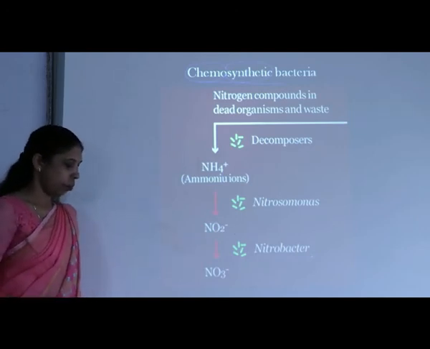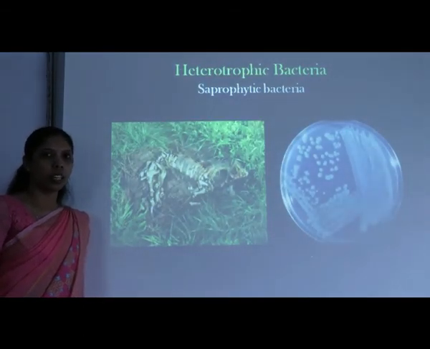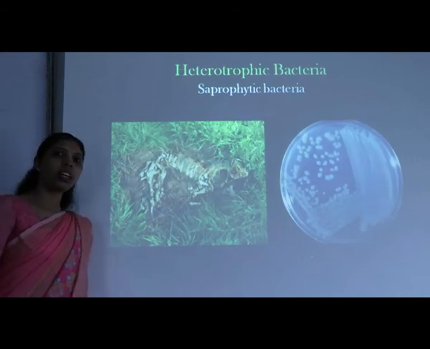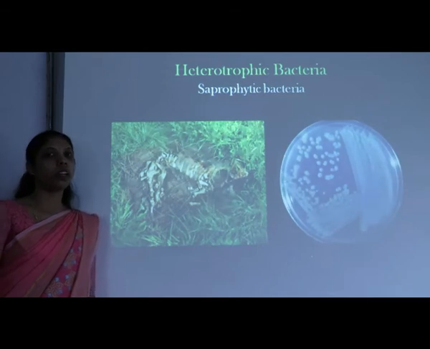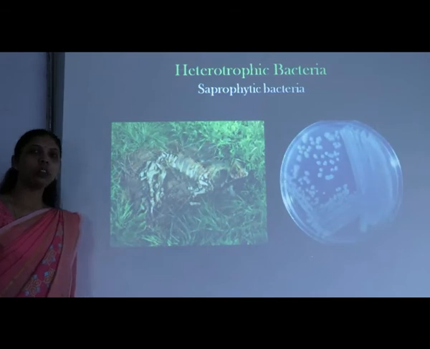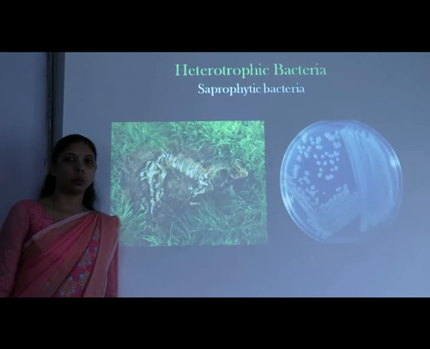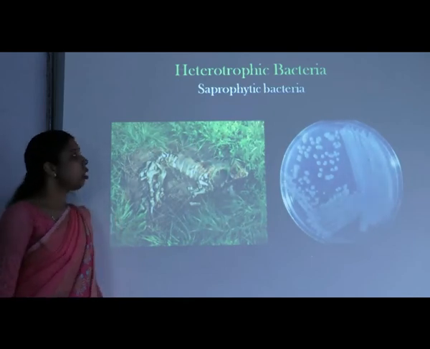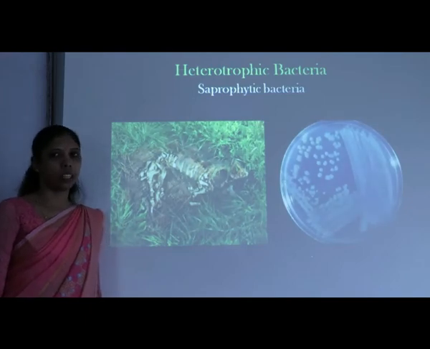Okay? Then, another very important mode of nutrition in the bacteria is heterotrophism. Heterotrophism means the bacteria is dependent on any other living organism, or it is dependent on some dead components of the environment. It cannot prepare the organic food material by its own. Then it is said to be heterotrophic bacteria. Now here we are observing there are three types of heterotrophic bacteria.